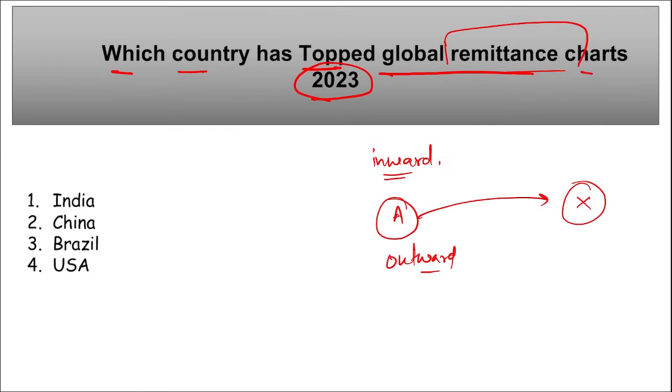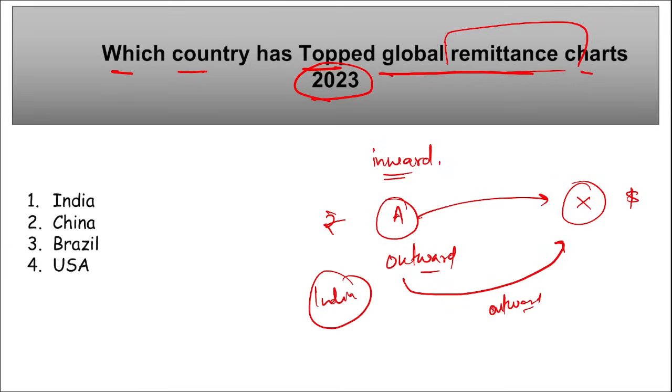Now when he's moving to X country, say for admission, and because this is the trend going on nowadays, you can see when he's going to X country, he will have to spend some amount of money, right? He will be converting rupees into dollars, right? So that is your outward remittance, because the money from India is going to X country. Now this is your outward remittance.